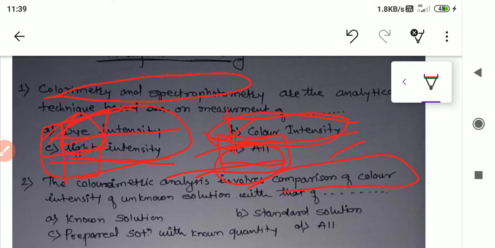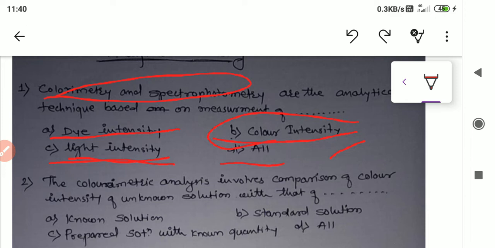The colorimetric analysis involves the comparison of the intensity of an unknown solution with that of, fill in the blanks: known solution, standard solution, a prepared solution with known quantity. See, in this question also there is ambiguity.